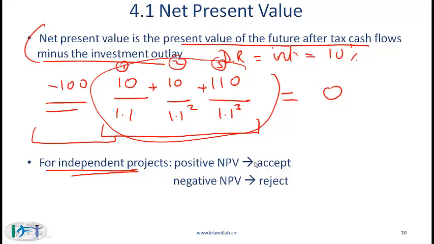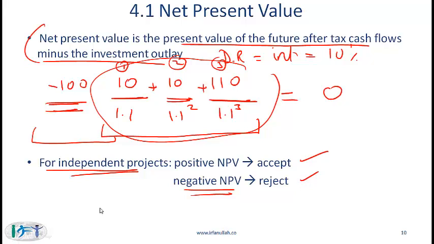Positive NPV means that if you consider all the future cash flows, their present value is greater than the cost or the initial outlay, and therefore it makes sense to accept the project. A negative NPV means that the present value of the future cash flows is less than your initial outlay, and there you clearly reject a project.